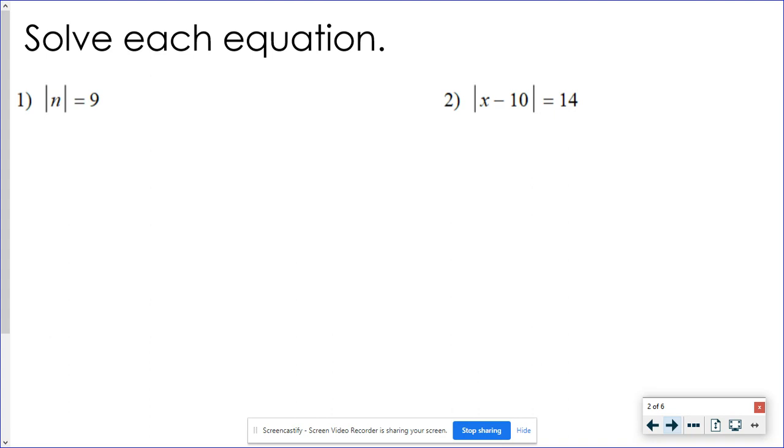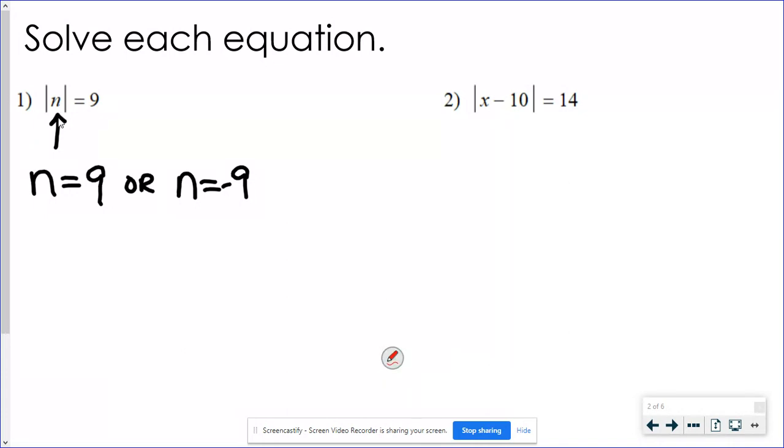Number one is actually a really nice, easy one. It's almost too easy and people make mistakes on this. Remember what absolute value means. It's talking about the distance away from the center of this absolute value function, or from zero in this case, this n. The stuff that's inside the absolute value is 9 units away. So it can either be at positive 9 or that same stuff that was inside there can be at negative 9. In this problem in particular, the n's are already by themselves. There's nothing else to do. So we do happen to get two answers that are opposites. That doesn't happen very often, but it can.